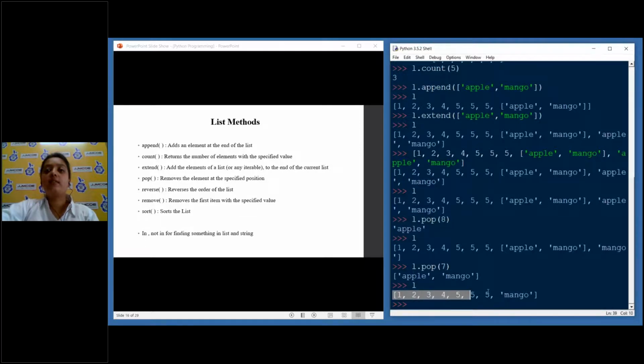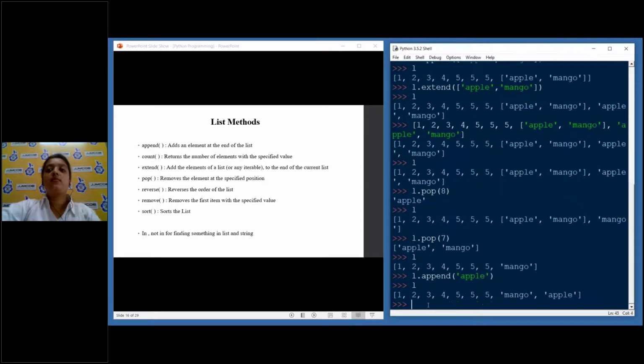And now our list has become small and it is just 1, 2, 3, 4, 5. Because earlier we removed apple, that's why even apple is removed. But again, you can insert it. So L.append, and I will put apple. Now 1, 2, 3, 4, 5, mango, apple.